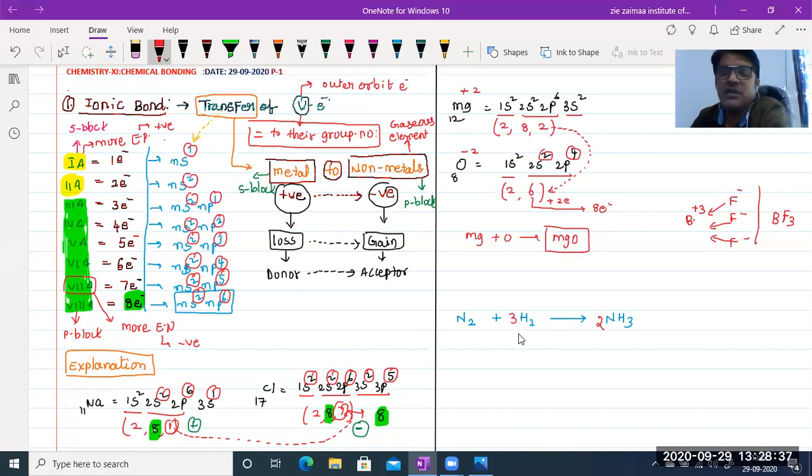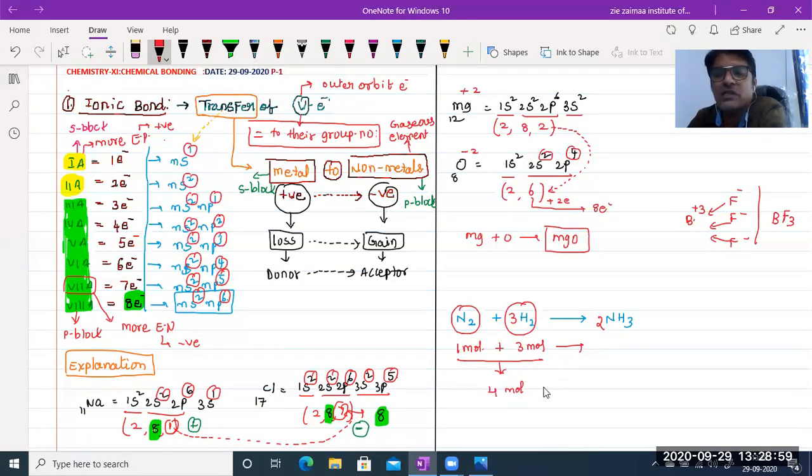So how many moles of nitrogen are there? 1 mole of nitrogen. And how many moles or volumes of hydrogen? 3 moles or 3 volumes of hydrogen. So at the reactant side, 1 plus 3, 4 moles are there.